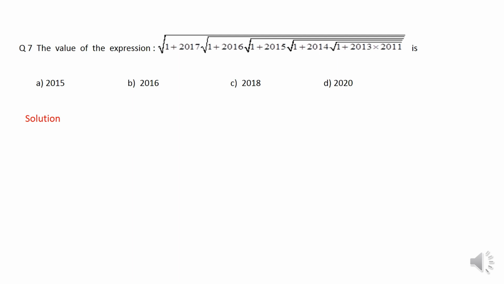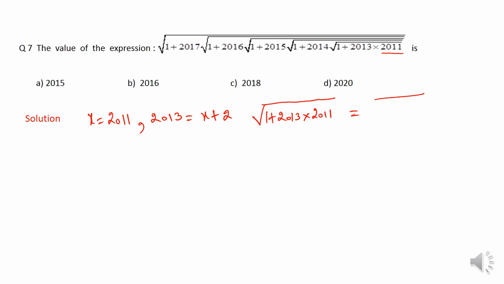This number 2011, if I consider this value as x, then obviously 2013 will become x plus 2, right? So this particular square root, that is the square root of 1 plus 2013 into 2011, will now become the square root of 1 plus (x plus 2) into x, which is nothing but the square root of x square plus 2x plus 1.